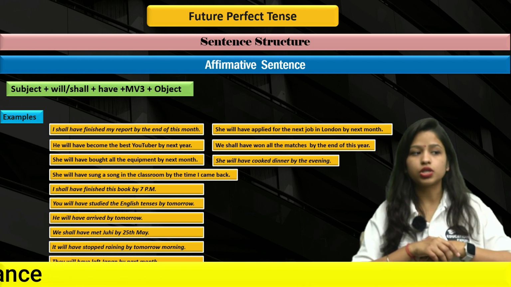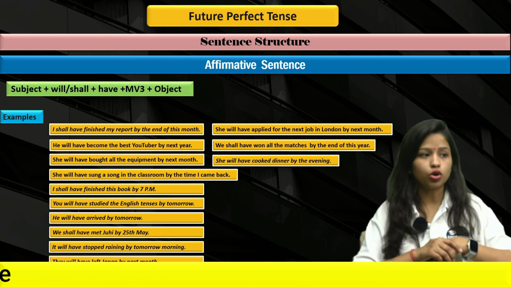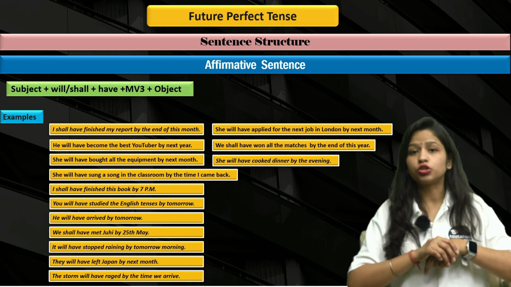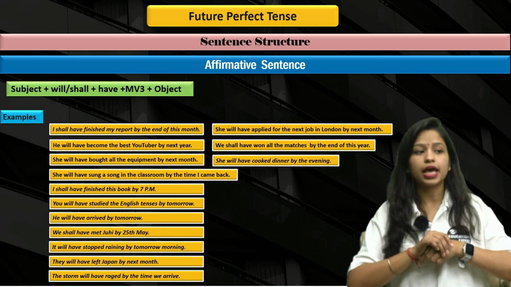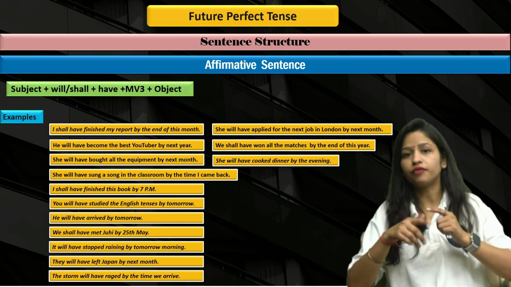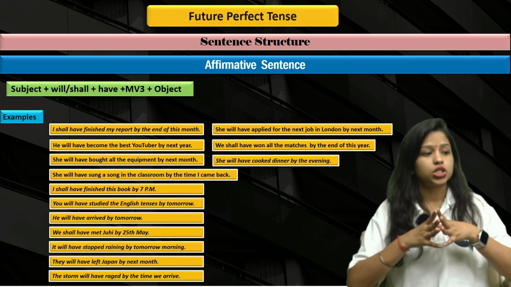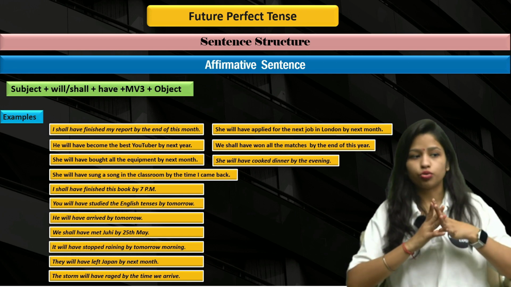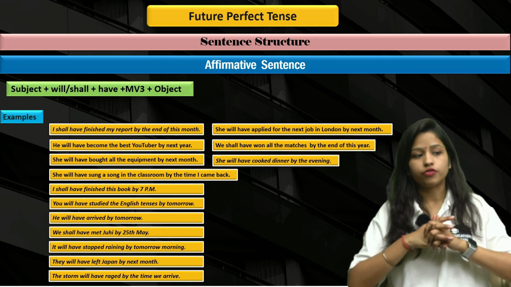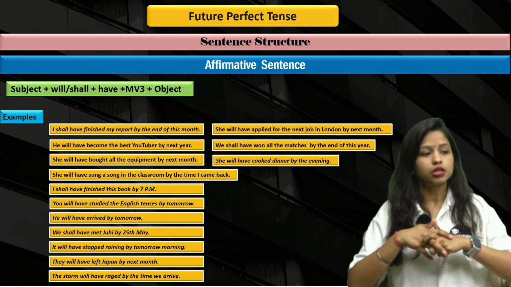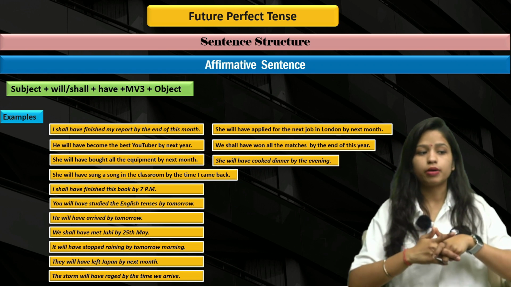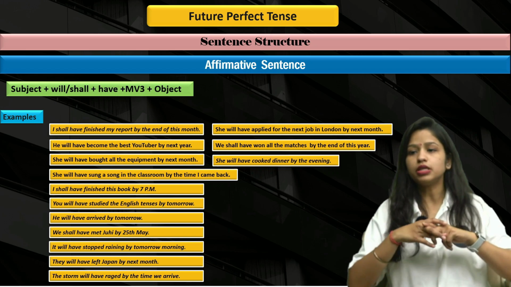You will have studied the English tenses by tomorrow. He will have arrived by tomorrow. We shall have met Juhi by 25th May. It will have stopped raining by tomorrow morning. They will have left Japan by next month. The storm will have raged by the time we arrived.